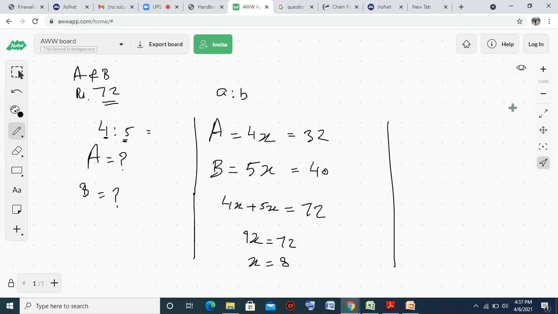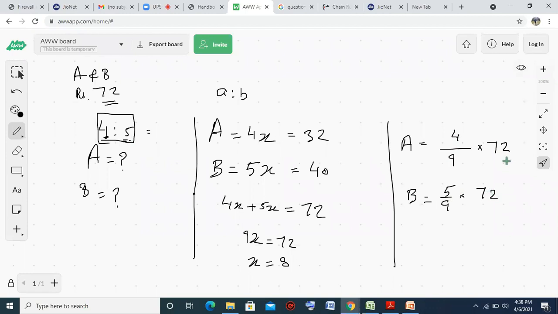The second way, the second method, is: the share of A is equal to, total parts are 4 plus 5, 9. The total ratio is 4 plus 5. Out of 9 parts, A has 4 parts. So 4/9, multiplied by the total value 72. B has 5 parts out of 9 parts, multiplied with the respective value.